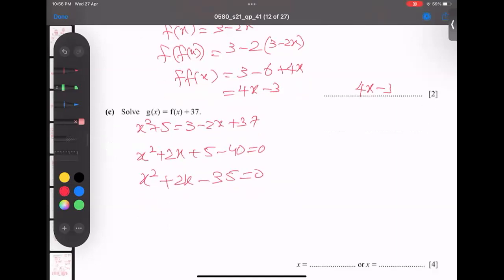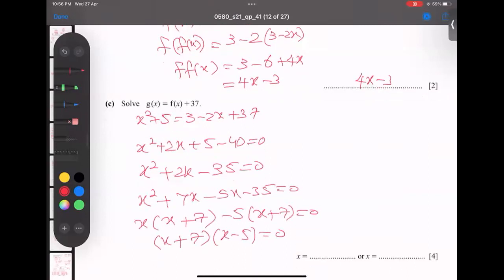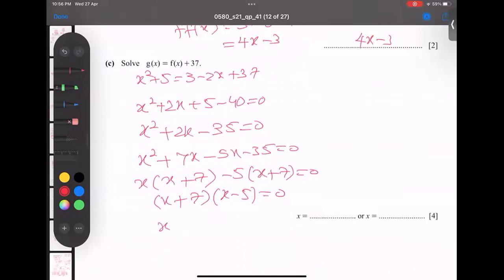So factorization of 35, or apply the quadratic formula. But I know that 7 fives are 35. I did not enforce it; you can apply the quadratic formula or factorization, both are okay. So I'm getting x plus 7 common, x minus 5 left. Now after this, either the first part equals 0, or the second part equals 0. 7 goes there, negative 7; 5 goes there, positive. Alhamdulillah, this is done.